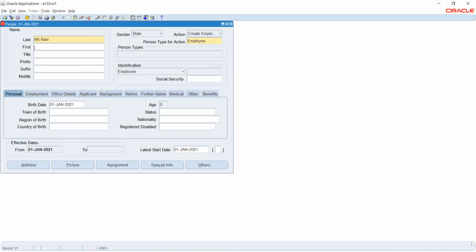So I have given the last name and I have given the gender and then the action. Action is nothing but create employment. And the moment I have given this, it will pop up with a few details. So I have selected employee. So now I'll give the date of birth. So the next option, what I will do is that I'll click assignment.